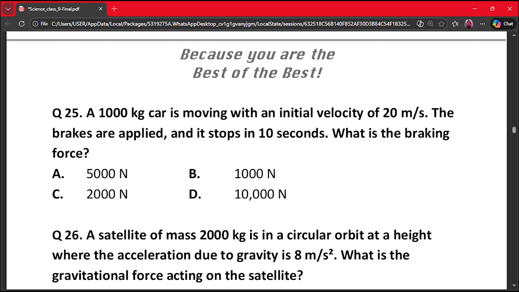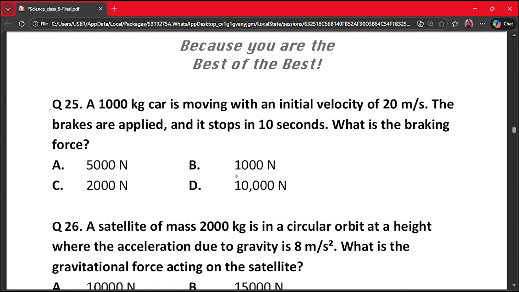Let's move on to the next question, that is question number 25. A 1000 kg car is moving with an initial velocity of 20 meter per second. The brakes are applied and it stops in 10 seconds. What is the braking force? A. 5000 N, B. 1000 N, C. 2000 N, and D. 10,000 N.